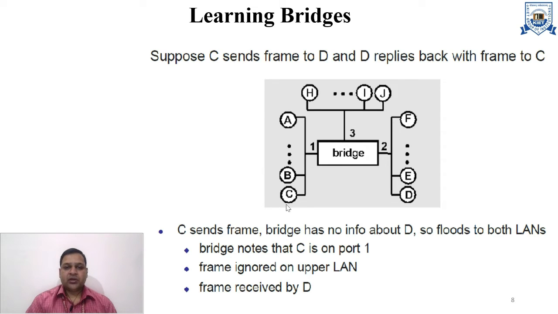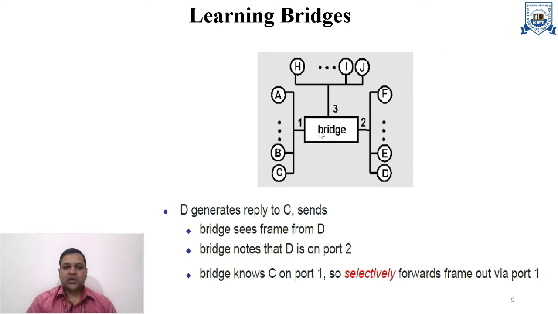When C's frame is received by the bridge, the bridge learns that machine C is on LAN 1. When the bridge forwards the packets to LAN 2, where machine D lies, machine D will reply to the bridge.